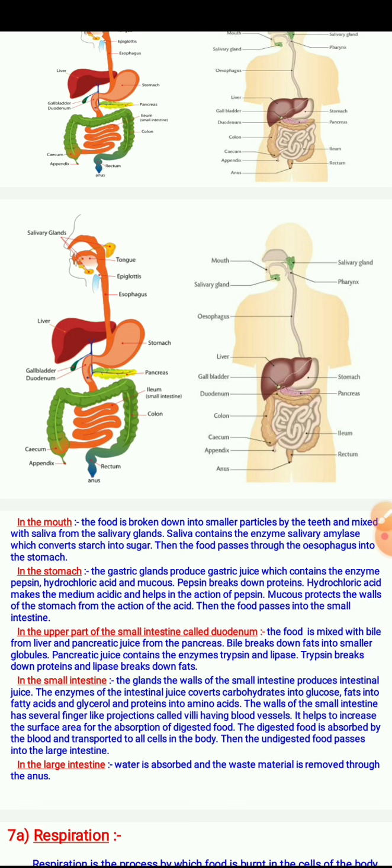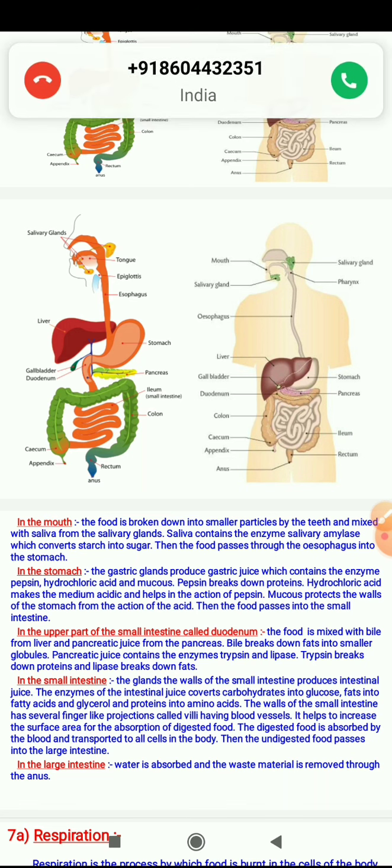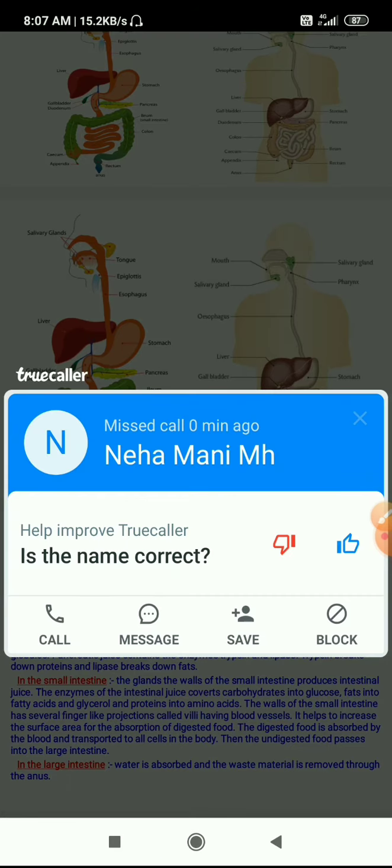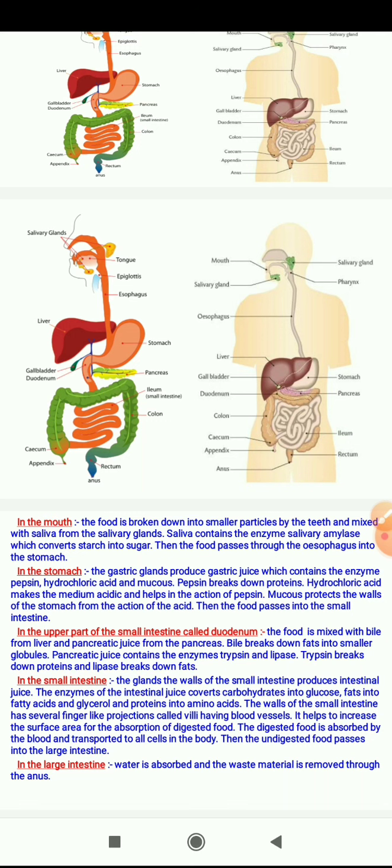In the stomach, the gastric gland produces gastric juices which contain the enzyme pepsin, hydrochloric acid and mucus. Pepsin breaks down protein. Hydrochloric acid makes the medium acidic and helps in the action of the pepsin. Mucus protects the wall of the stomach from the action of the acid.